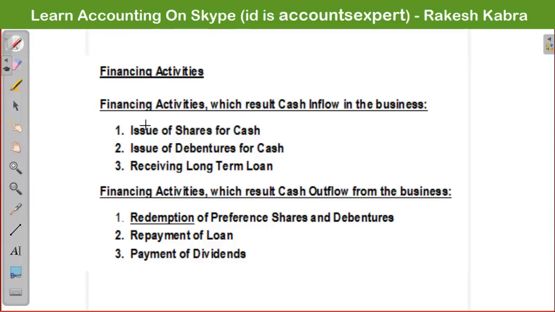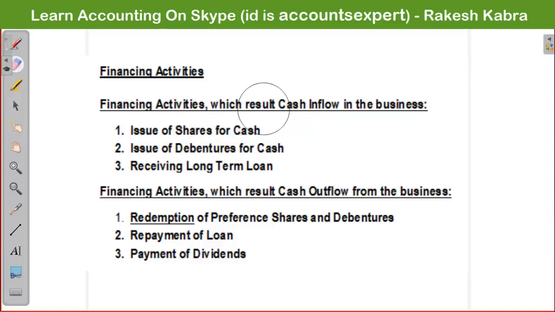The examples of such activities are, first, issue of shares for cash. When you issue shares to the public, you will get money, isn't it? And that money you can utilize in order to run the business. So issue of shares for cash means you are getting some funds for the business. That's why it is a financing activity which results in cash inflow in the business.